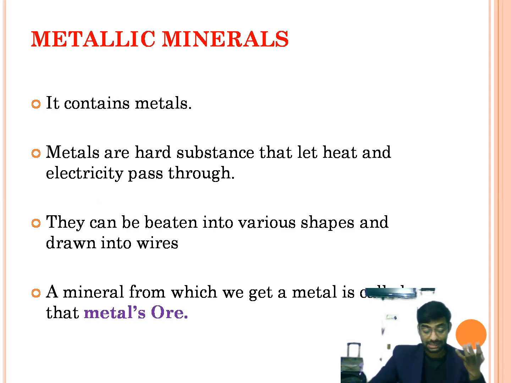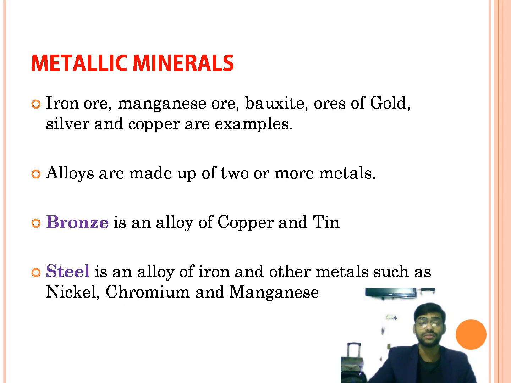The metallic minerals include iron ore, manganese ore, then bauxite. Bauxite means ore of aluminium, then ore of gold, ore of silver, and ore of copper. Now we will talk about alloys. What do you mean by alloy? Alloys are made up of two or more metals. For example, bronze is an alloy of copper and tin. Steel is another alloy which is made up of iron and nickel, chromium, manganese, etc.